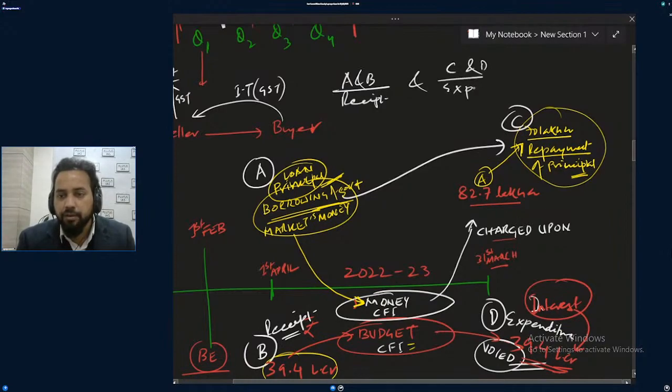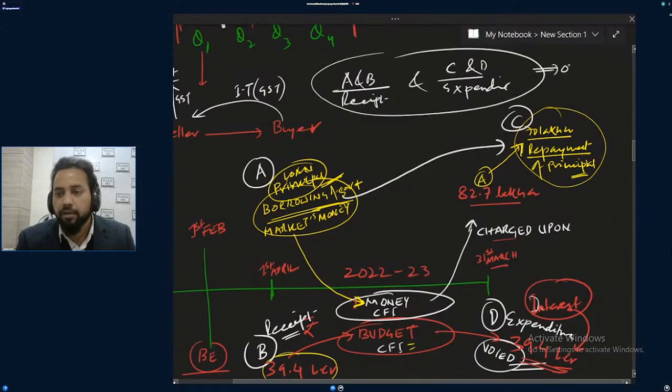If you want to look into the overall expenditure, overall is this one. Yes or no? This is overall. If you want to look at the overall things, you can get it from the annual financial statement, which you can download from the government site.